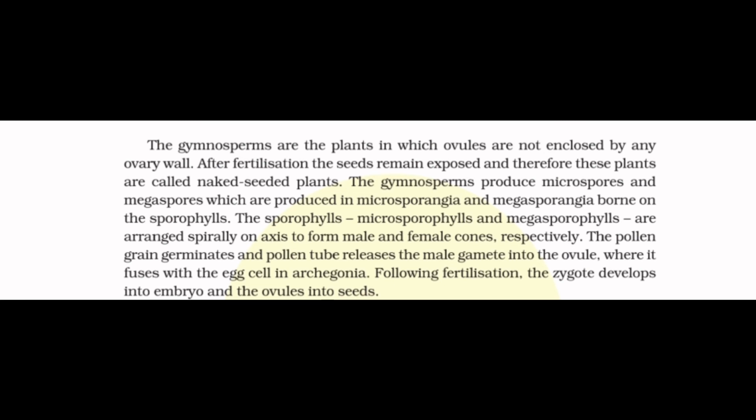The microsporophylls and megasporophylls are arranged spirally on axes to form male and female cones respectively. The pollen grain germinates and pollen tube releases the male gamete into the ovule, where it fuses with the egg cell in archegonia. Following fertilization, the zygote develops into embryo and the ovule into seeds.